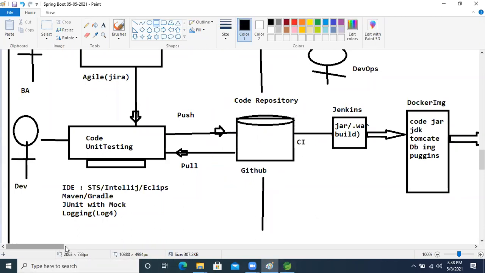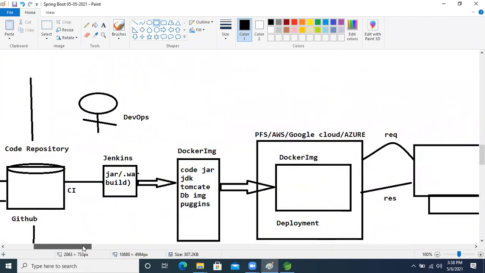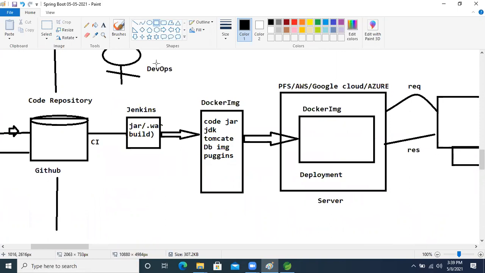After pushing your code to the Git repository, the responsibility goes to our DevOps team. The DevOps team will use the Jenkins tool to build and convert that code into a jar or war, based on the requirement. After creating the jar and war, they will use the Docker tool to create images. In the image, they create the Tomcat server.